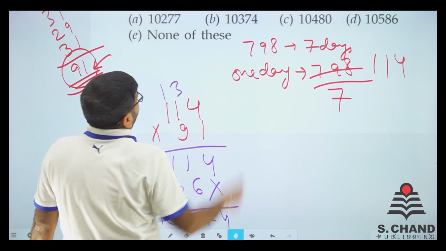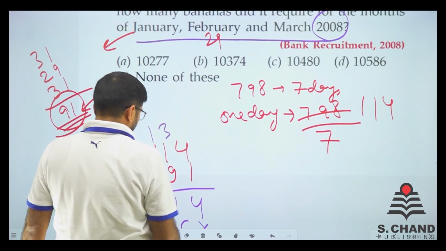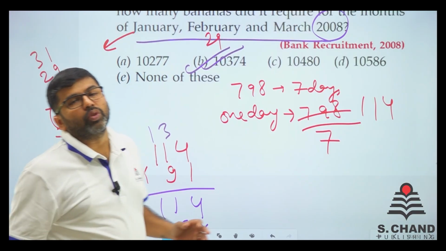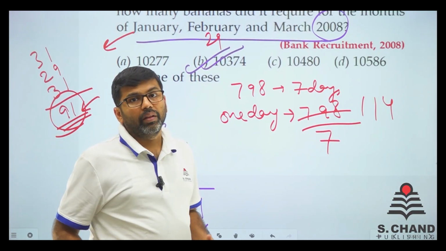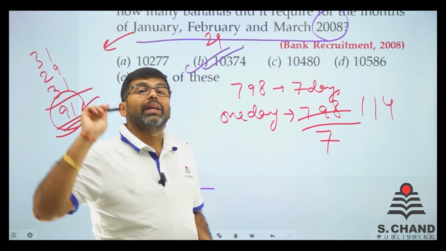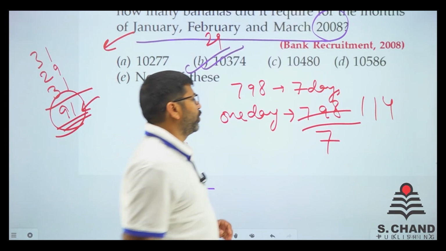10374. Is there any option 10374? Yes, it is. 10374. This many bananas you need for 1 day. Do you get it? For 91 days. That is January, February, March 2008. We move on to the next question.